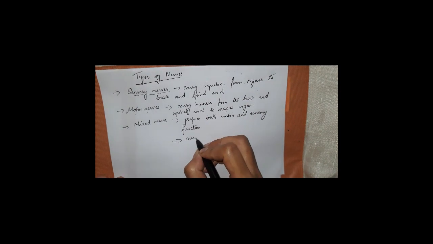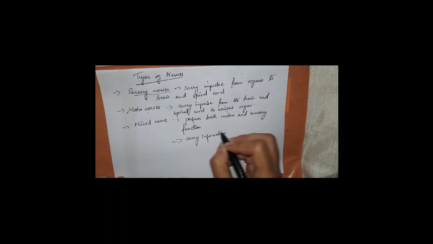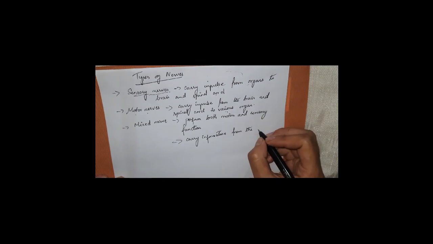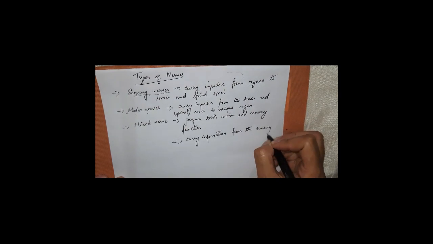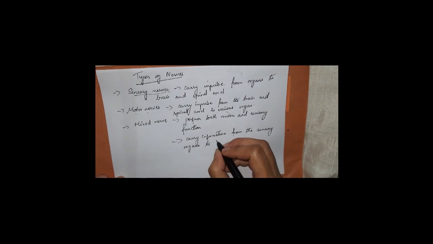Since they can perform both, they carry information from the sensory organs to the brain.